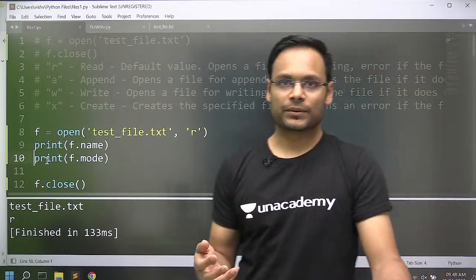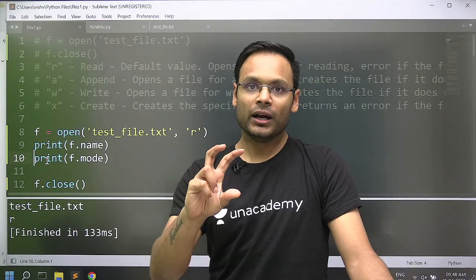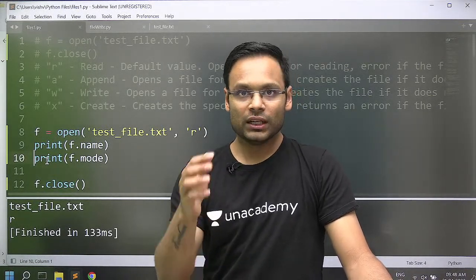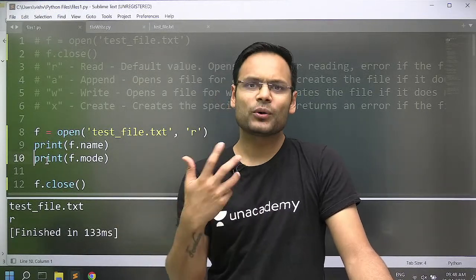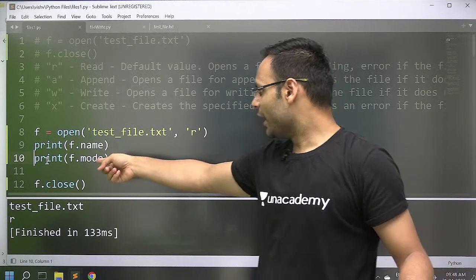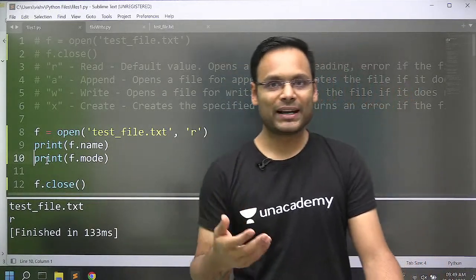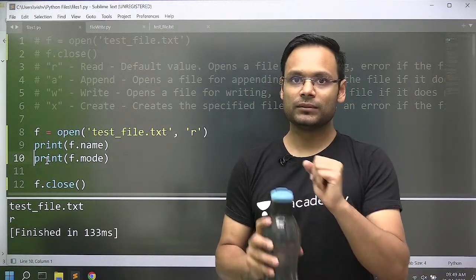Why can you use it? See, you can have such kind of application where you check that if a particular file is open in the read mode, then we will do this. If it is in the write mode, we will do this. Like that way you can have the checking also on this. f.mode will give you R or W or A or something. Based on it, you can go ahead and perform some other operations in the real world.